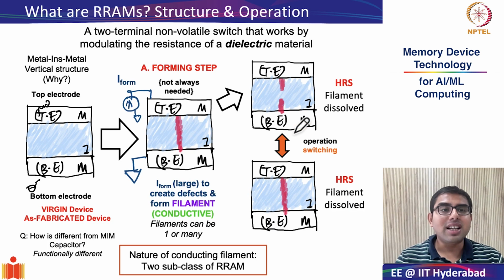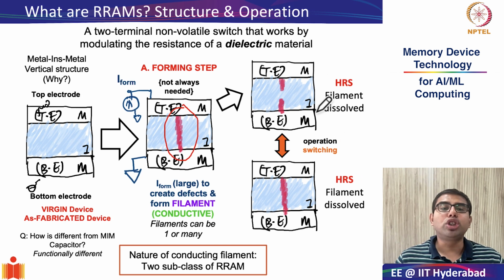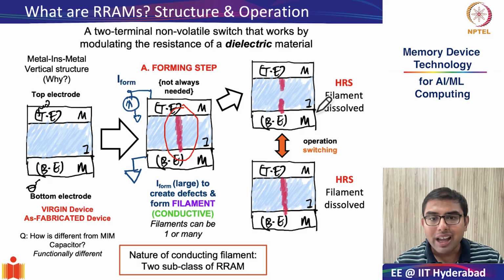Okay, having understood the importance of RRAMs, let's do a deep dive now. Remember, your RRAM was your two-terminal non-volatile memory, which operated first by the formation of this controlled filament, and then the operation mechanism was this back and forth switching through dissolution and creation of these filaments.